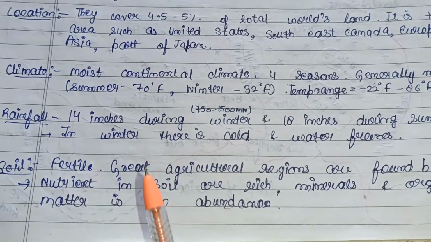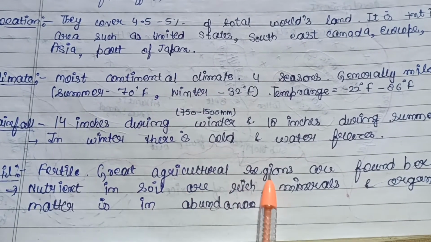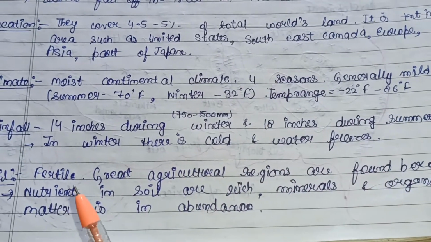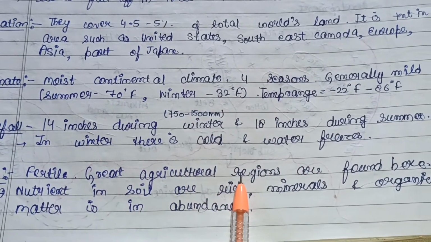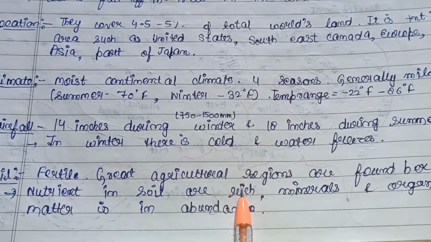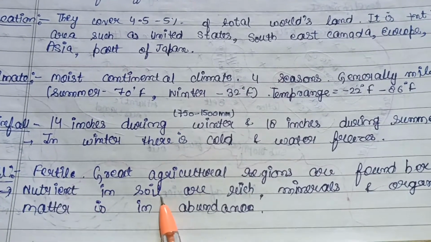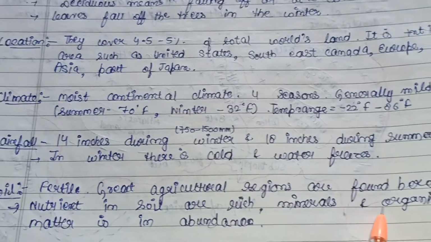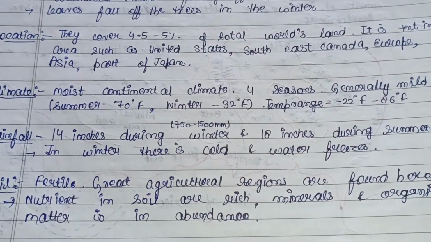Then the soil. The soil is fertile, and great agriculture regions are found here due to the fertility of the soil. It can provide better chances for the production of crops and their growth also. The nutrients in the soil are rich, and minerals and organic matter are in abundance there.